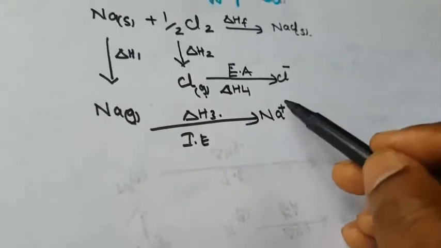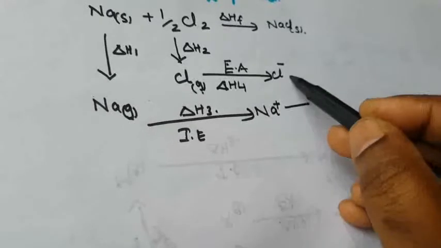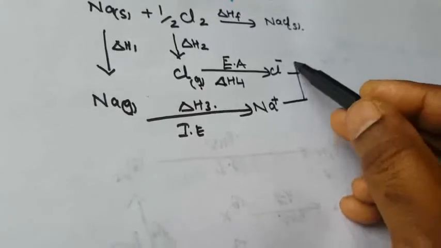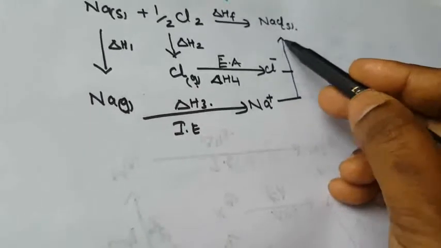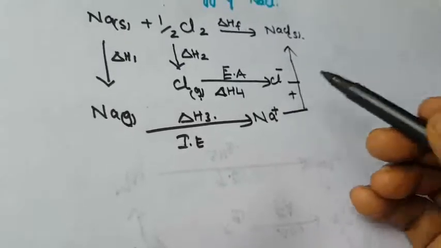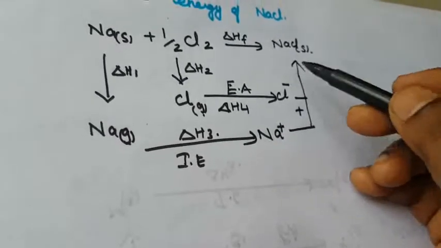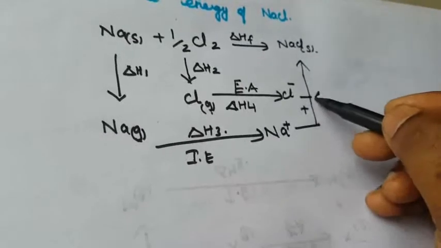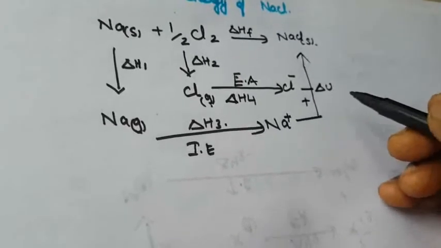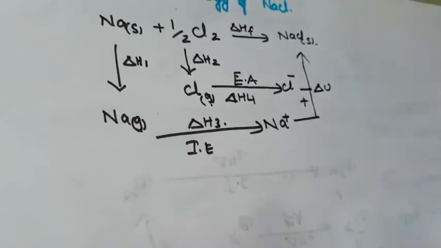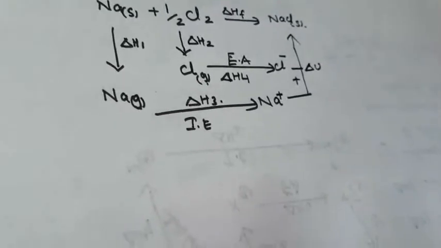Now you are adding Na+ and Cl- to form sodium chloride, that is, Na+ and Cl- combine to form the solid. That is called delta U, the lattice energy. You can find out this energy. What is the value of this energy? So I am writing those values.